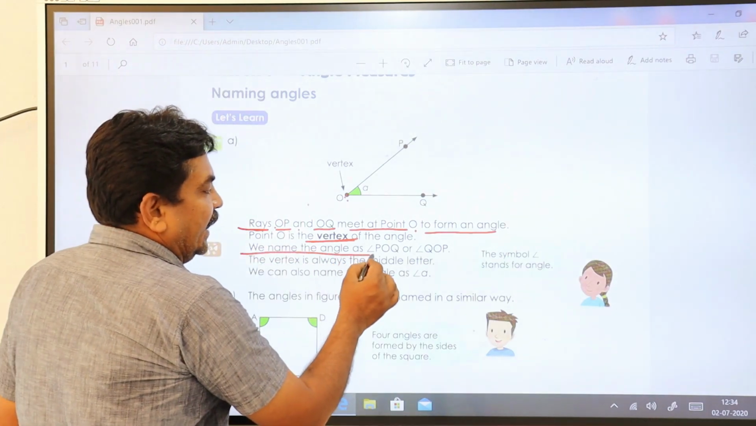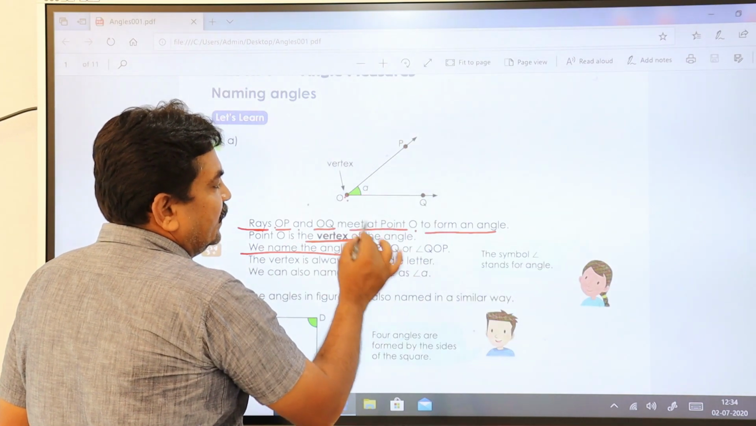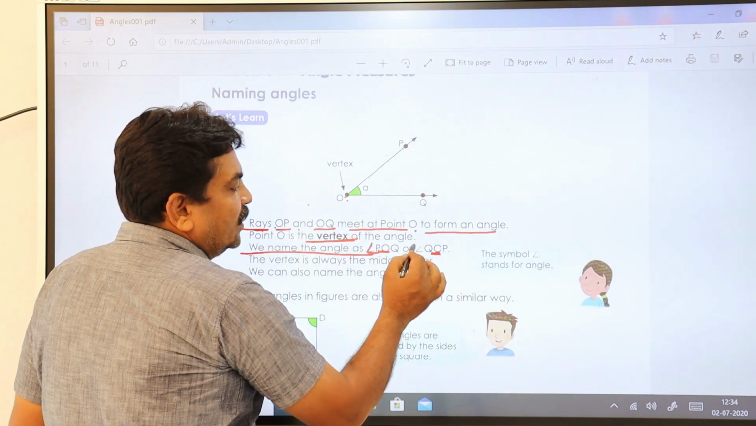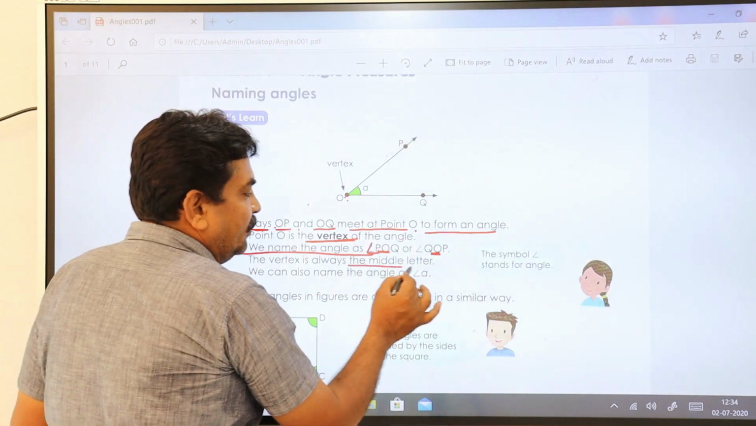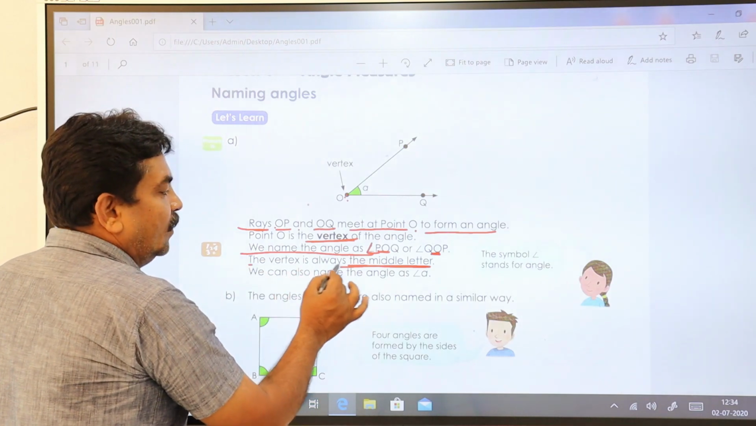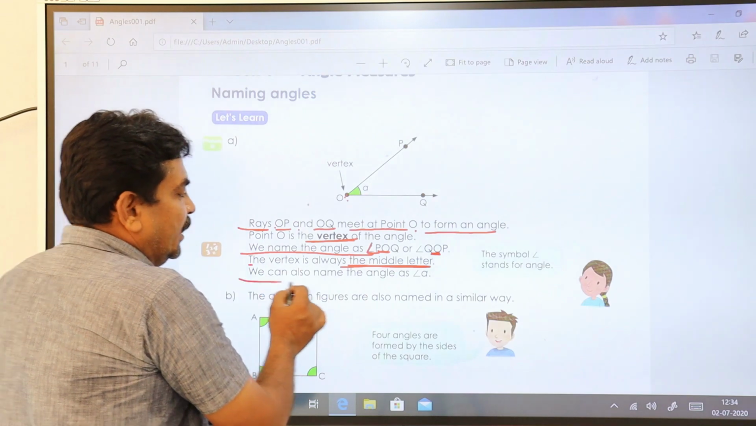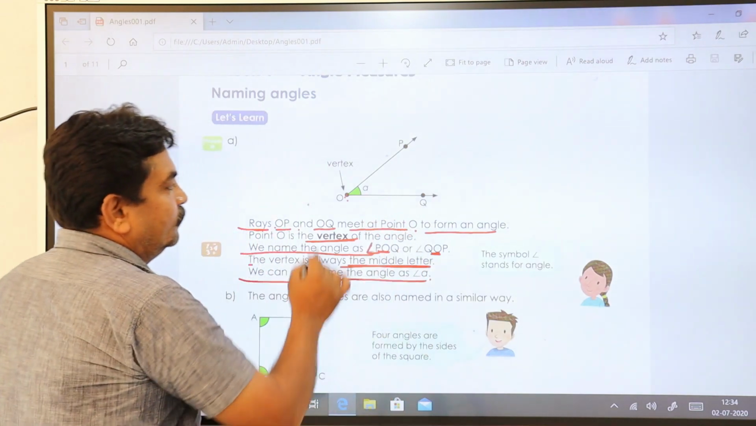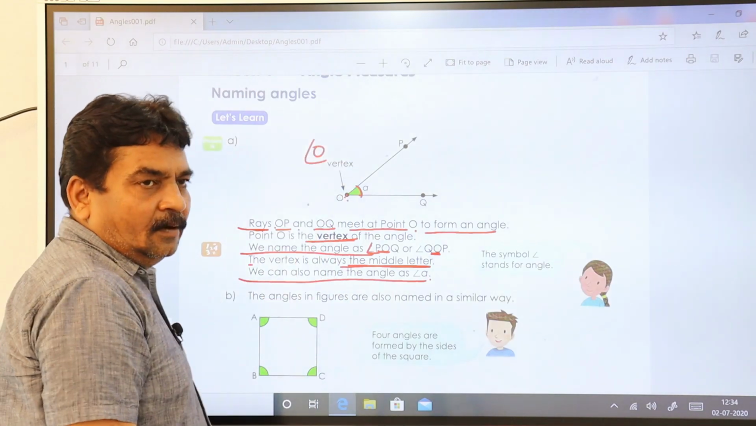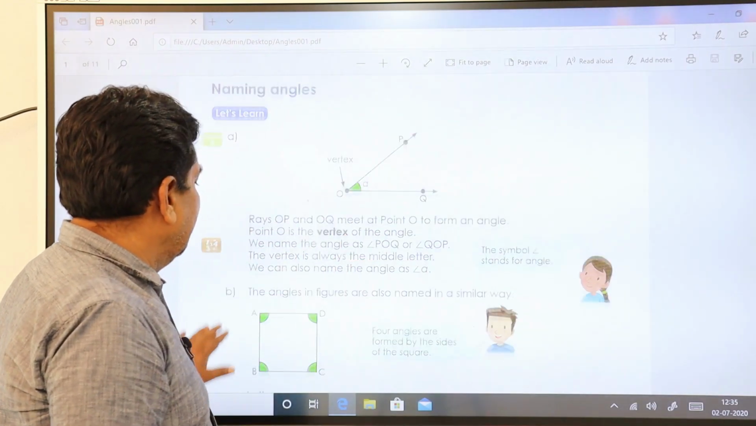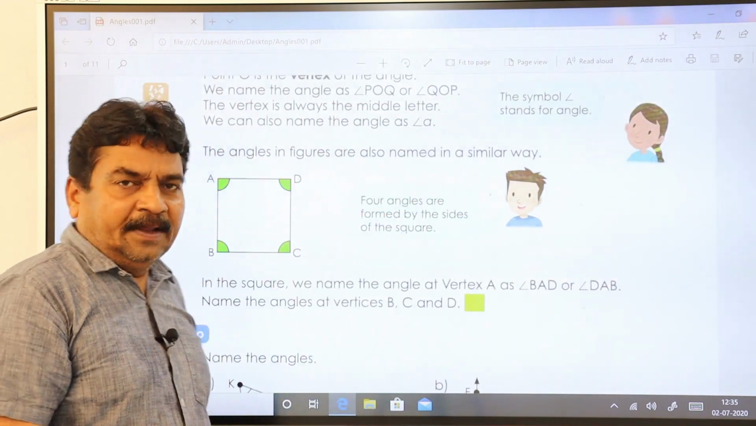We name the angle as angle POQ. See, O is in the center, and here also O is the center, or QOP. The vertex is always the middle letter. Remember this. We can also name the angle as angle A, or you can say angle O also. Okay. Then the second one. The angle in the figure is also named in a similar way.